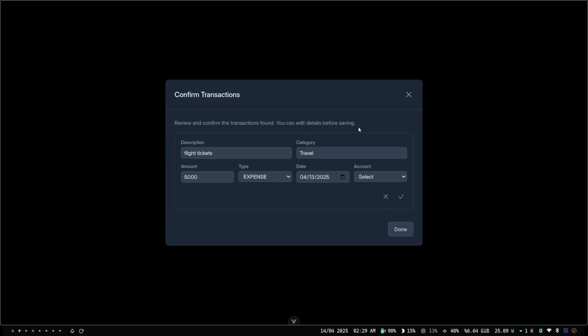And it hasn't got the second transaction. So sometimes it leaves that out, but most of the time it captures it. So let's go on with this one transaction. We will add another transaction to show that. I will select the account here, and it also extracted the amount, the type of expense, and the category on its own, and it also gave a short description like flight tickets.